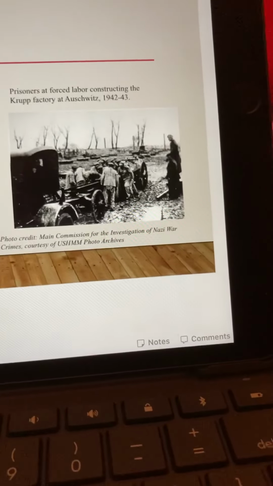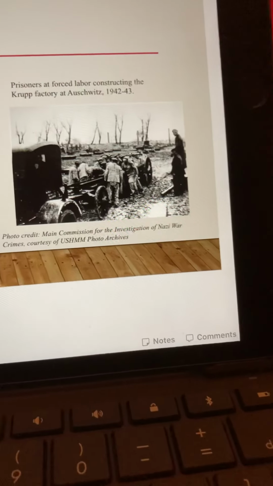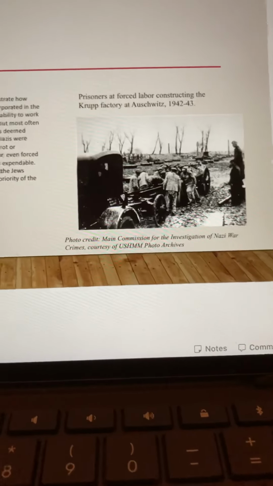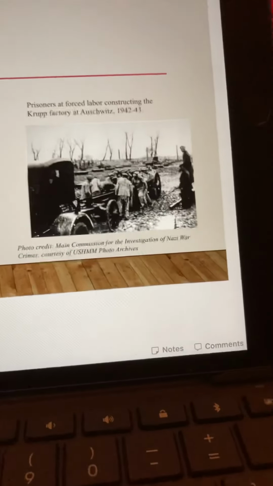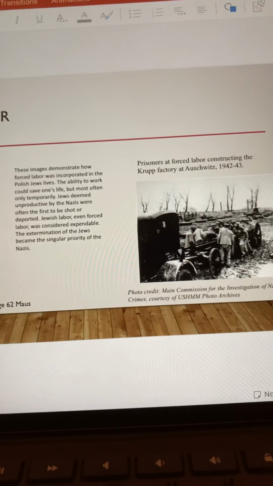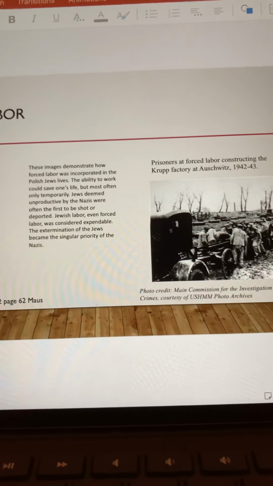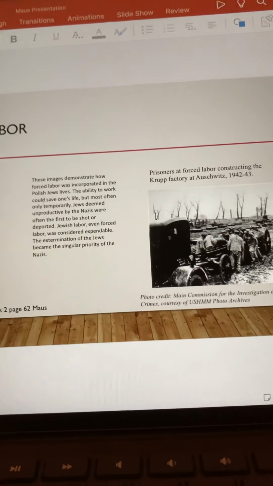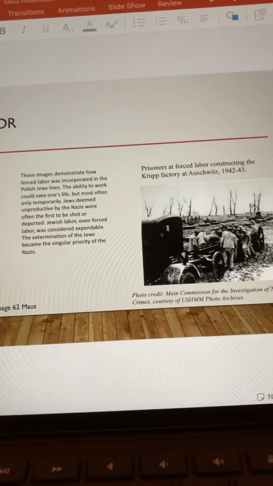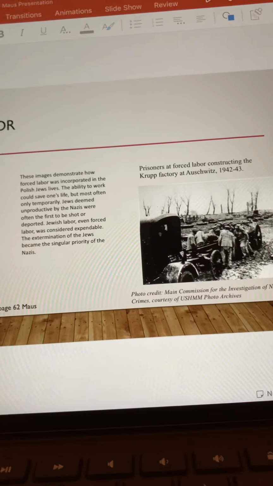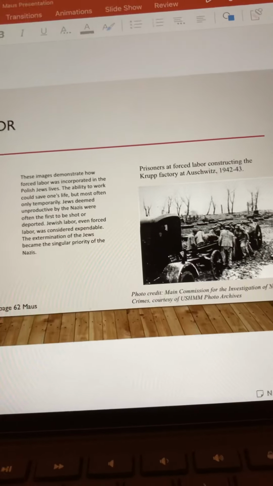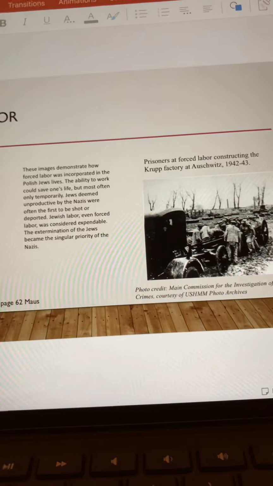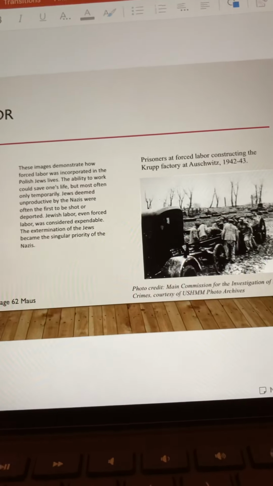So this picture here on the right, these are prisoners at forced labor constructing the crop factory at Auschwitz, in 1942 and 1943. So these images demonstrate how forced labor was incorporated into the Polish Jews' lives. The ability to work could save one's life, but most often only temporarily. Jews deemed unproductive by the Nazis were often the first to be shot or deported. Jewish labor, even forced labor, was considered expendable. The extermination of the Jews became the singular priority of the Nazis.